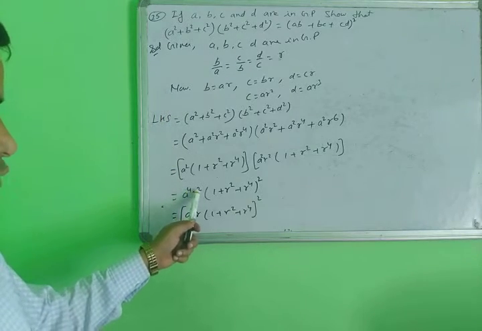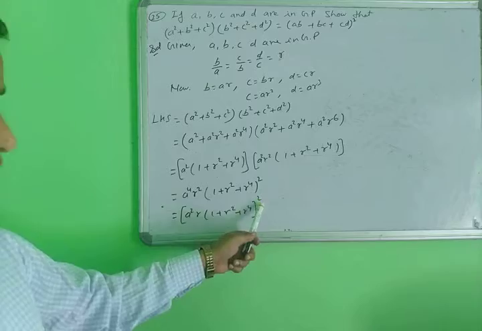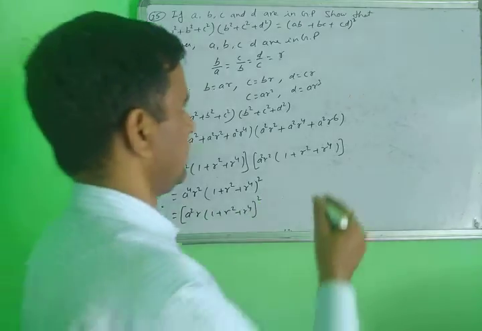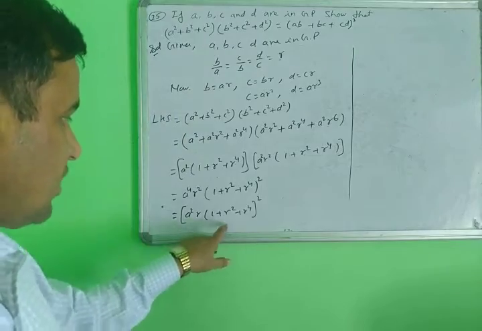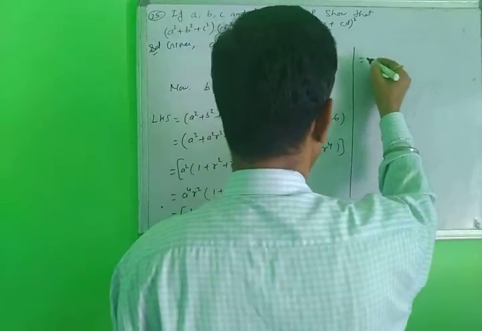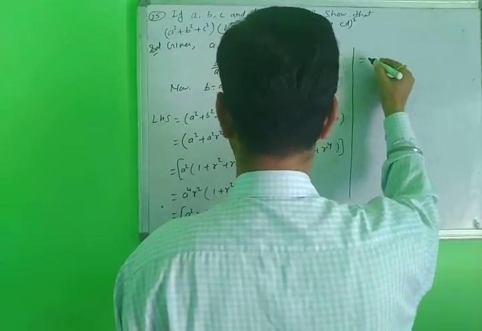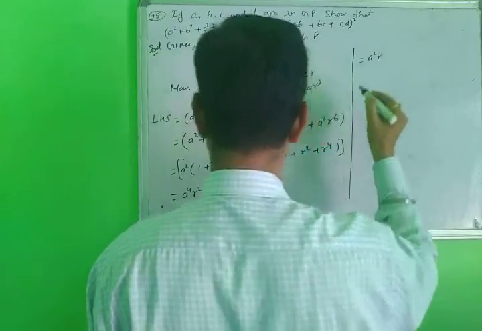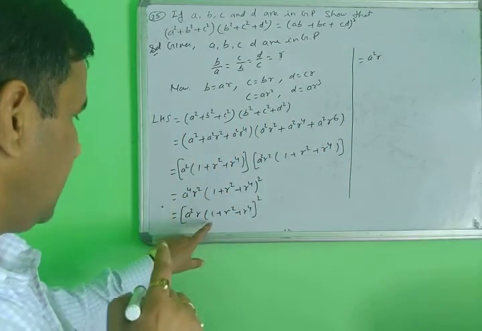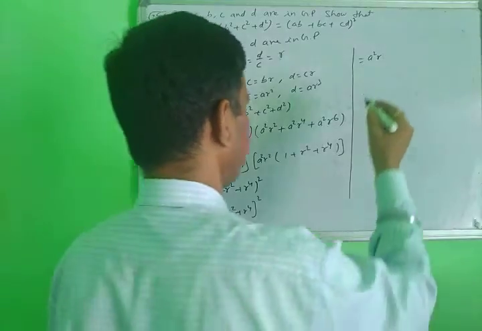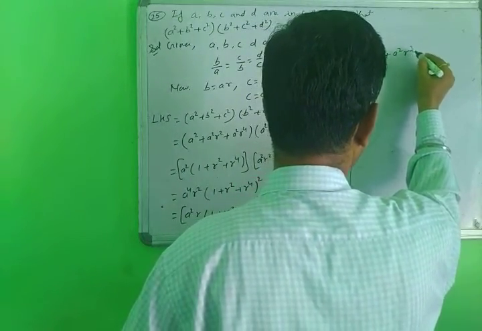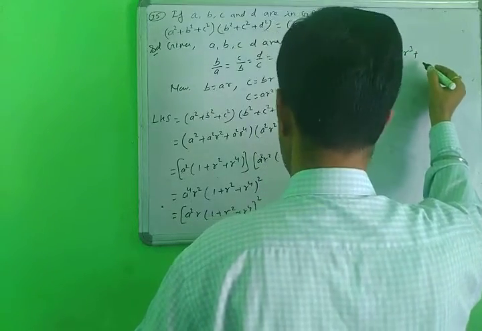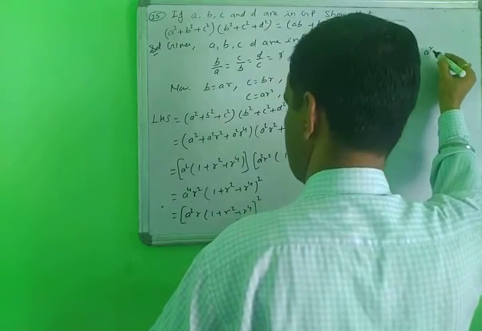Taking the power 2 here, this whole is converting to the whole square. Then you multiply inside of this. So a squared r, plus a squared r cubed, plus a squared r to the 5.